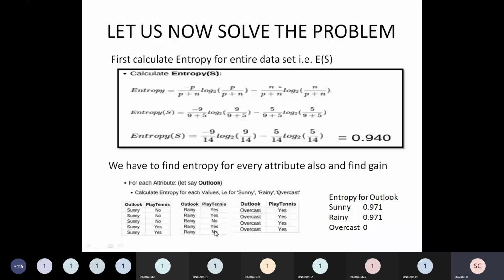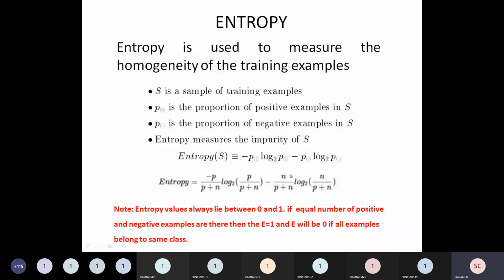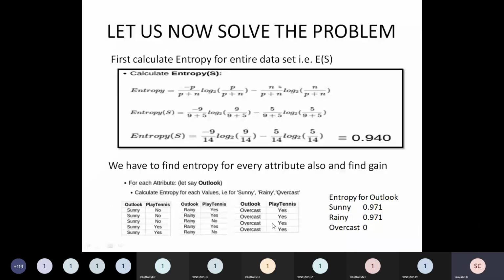Similarly for the third one, if you observe, in all 4 records the outcome is the same. When the outcome is the same, meaning it belongs to only a single class, entropy will be 0. See the note we have studied: if an equal number of positive and negative examples are there, then E equals 1, and E will be 0 if all examples belong to the same class. So for this third table, all 4 records have the same outcome, so entropy will be 0.